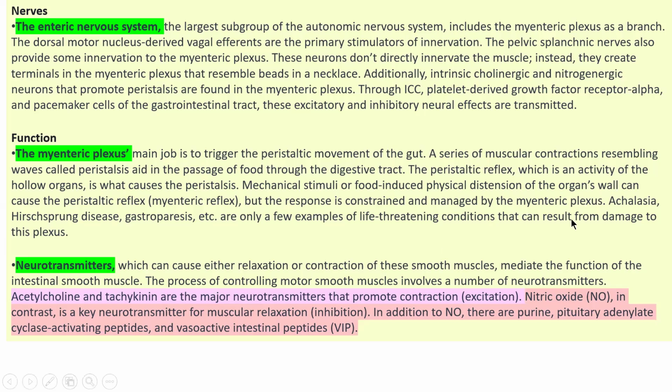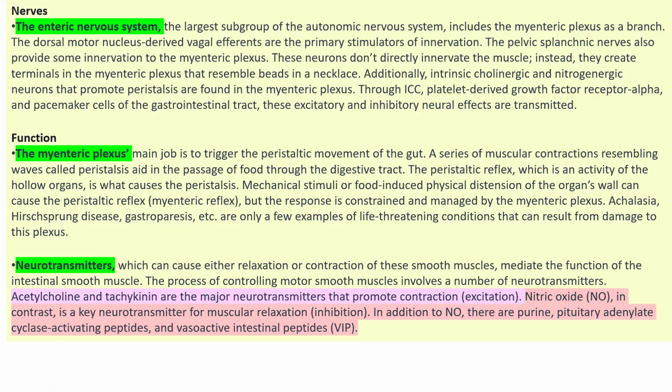There are some conditions where damage to this plexus causes problems: achalasia, Hirschsprung disease, and gastroparesis, if there is a problem in the myenteric plexus. There are also neurotransmitters which help in the relaxation and contraction of this smooth muscle, which help in the peristaltic movement and the function of the intestinal smooth muscle.